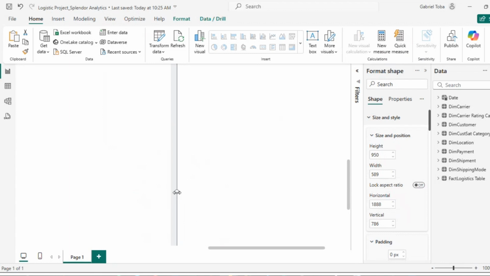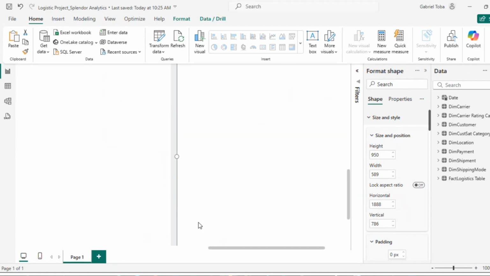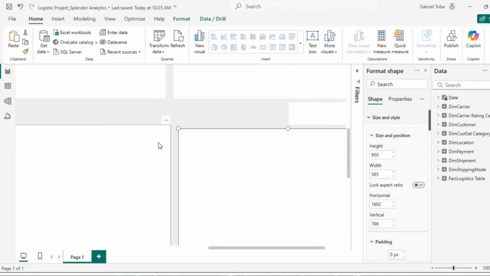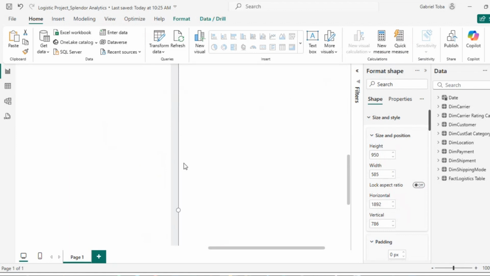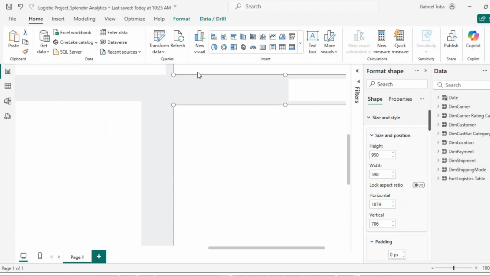Let me just adjust this a little bit. I want to make sure that this and this are, if not the same, similar. So they are close, rather. I think it's better like this. So it's not close to this already. Let me reduce this, and the guideline should help me. I think I'm on the same line.